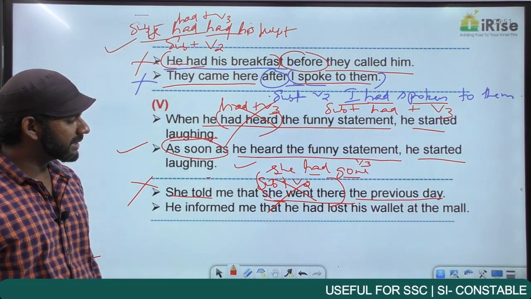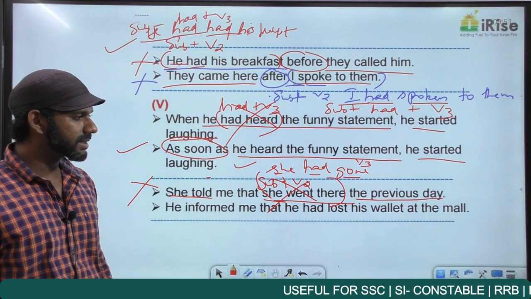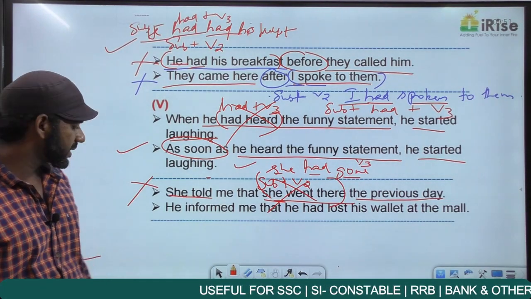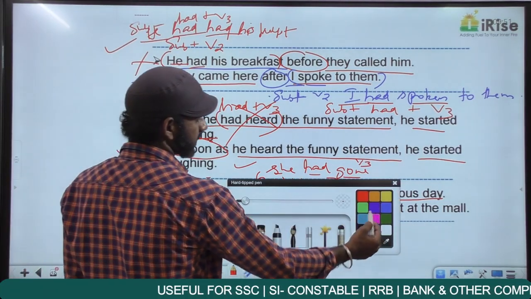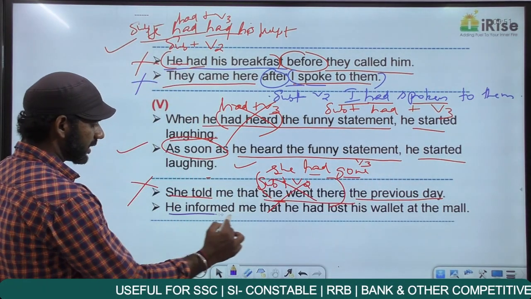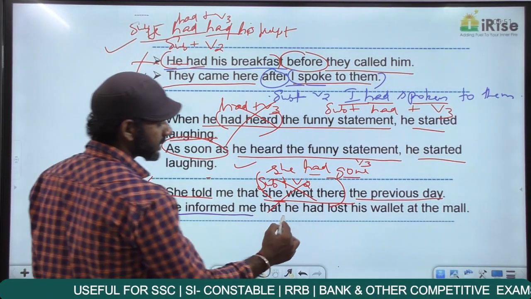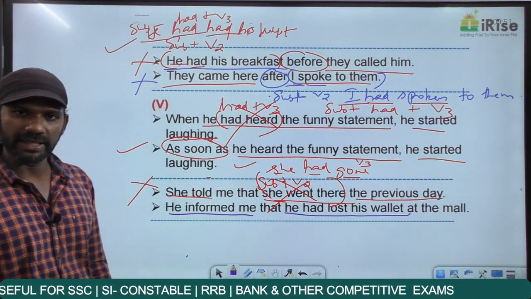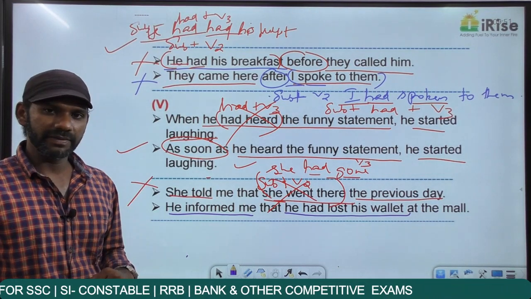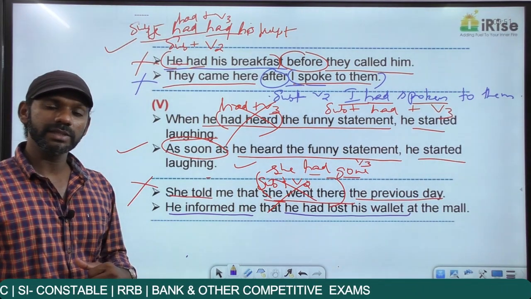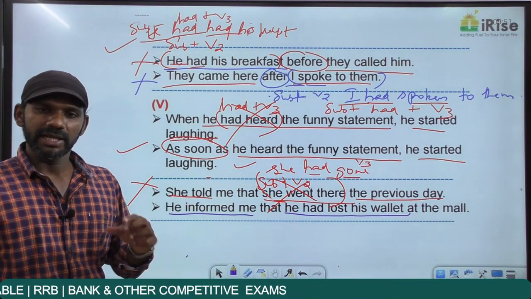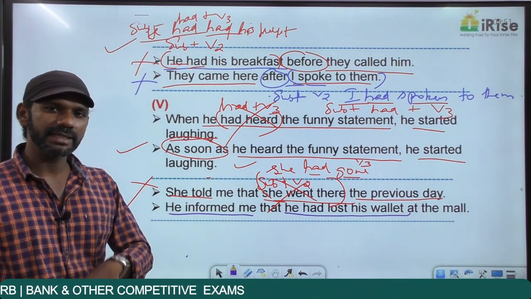He informed me that he had lost his wallet at the mall. We have two actions in the past tense. One is he informed me. The other one is he had lost his wallet. Understand the meaning of the statement. Where did he lose his wallet? When he was at the mall. When he informed me, was he at the mall?